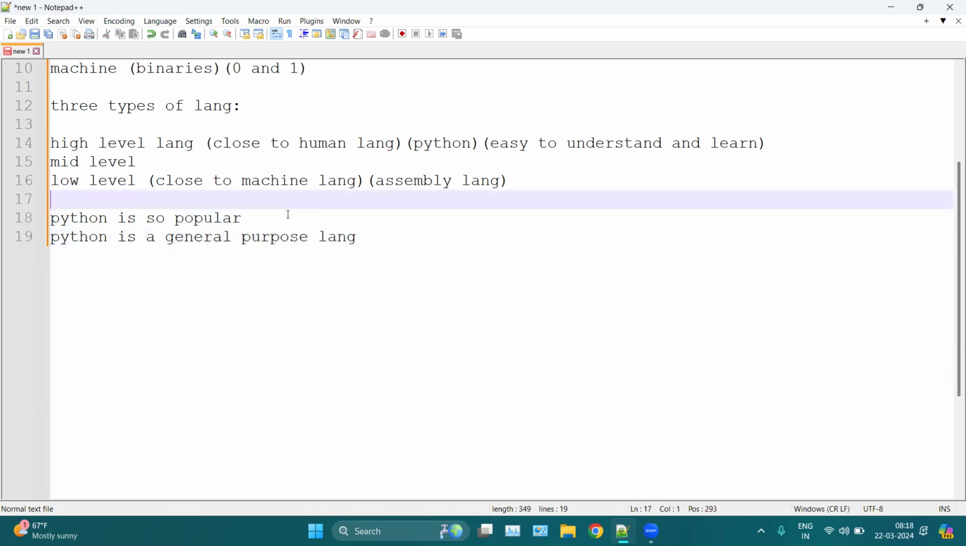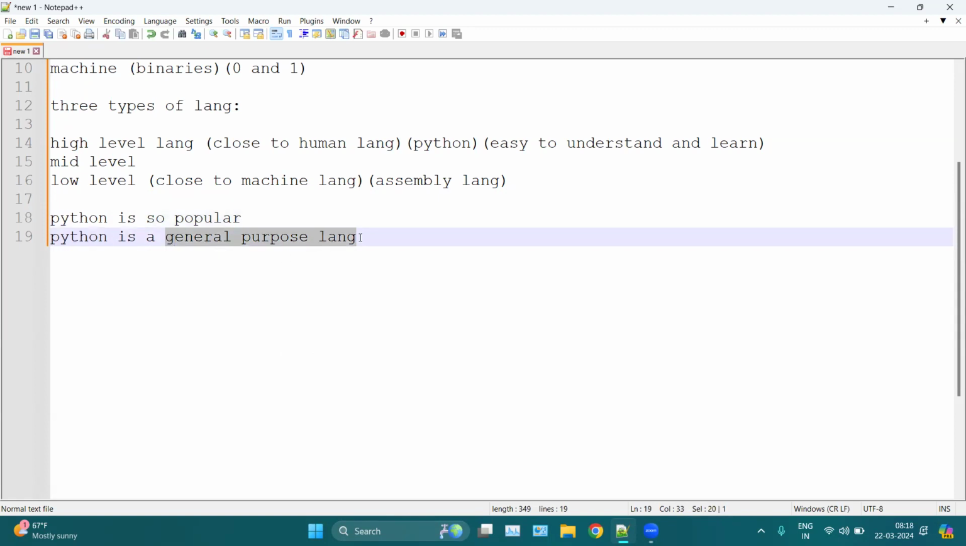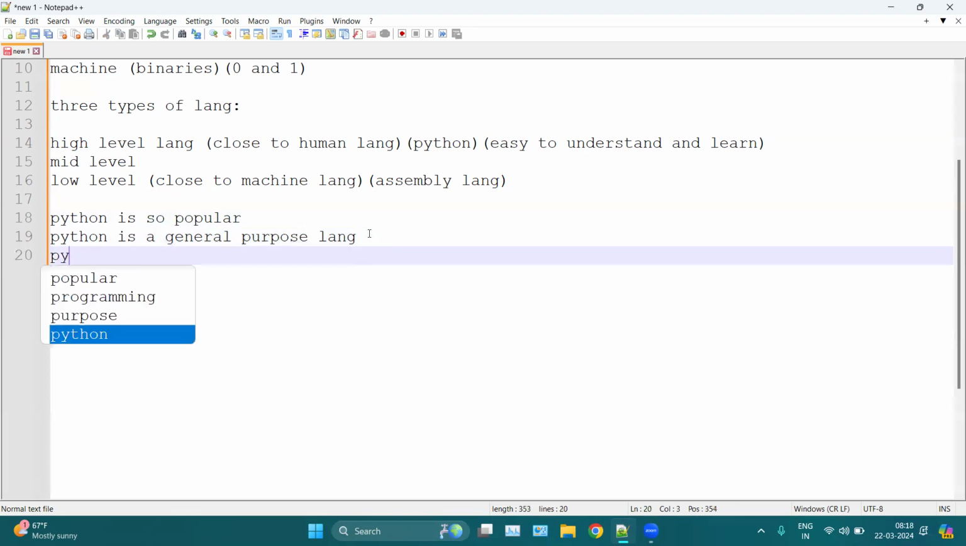Why is Python so popular? Because it is a general purpose language. General purpose means Python can be used anywhere in every domain. And why is Python general purpose? Because Python is an open source language.